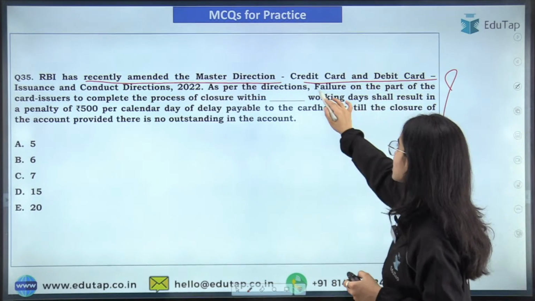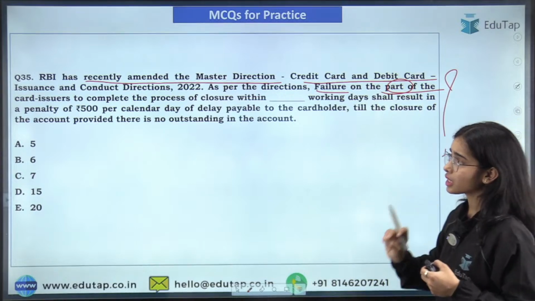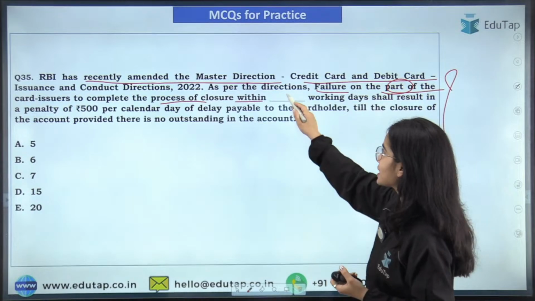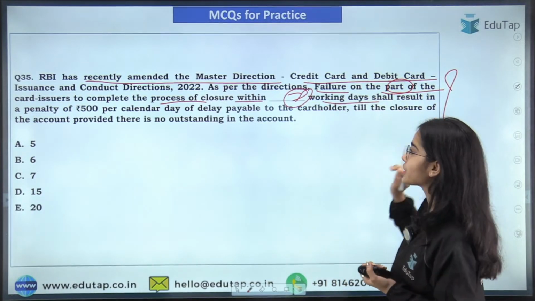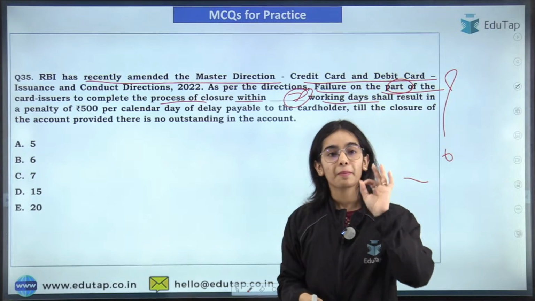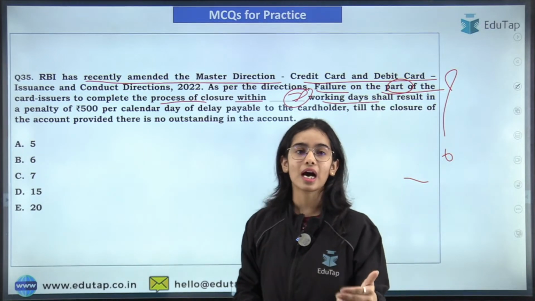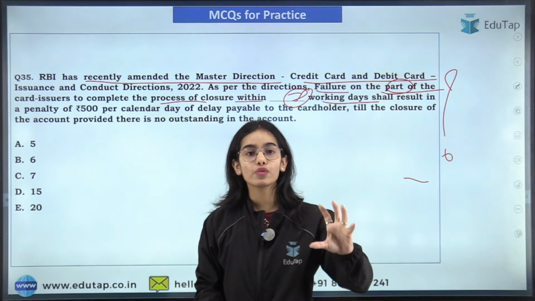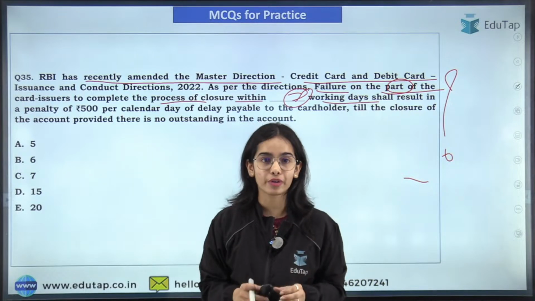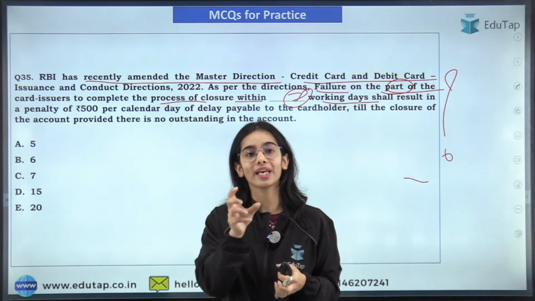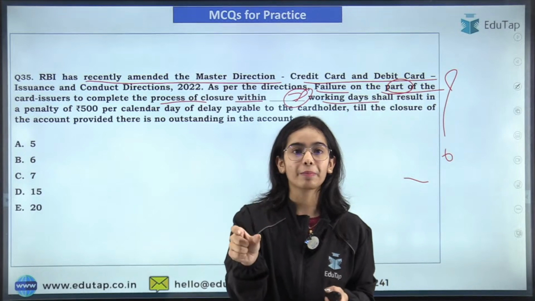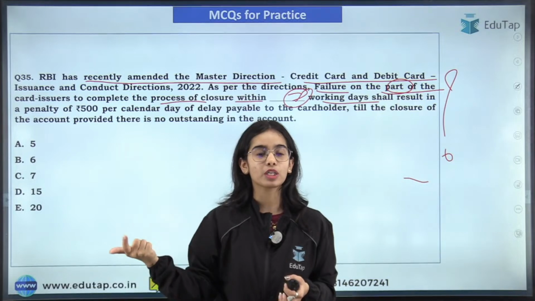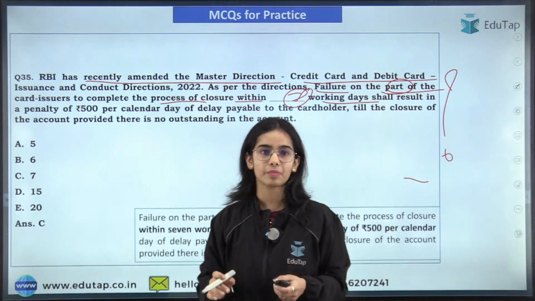So as per the directions, failure on the part of the card issuers to complete the process of closure within how many days? Within 7 working days shall result in a penalty of 500 per calendar day. So if you want to close your card and that is not closed within 7 days, after that per calendar day, you will get the money from the bank, that is 500 rupees. That is a penalty on the bank for why they have not closed the credit card or the debit card when you have already demanded to close the card and that has not been closed within 7 working days. So that is the basic idea.